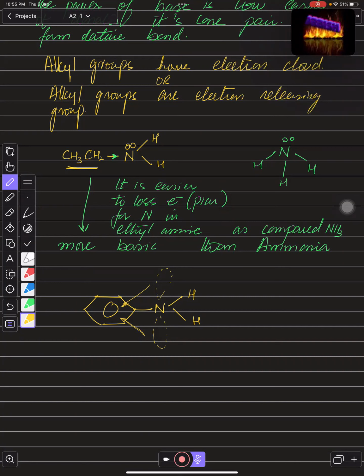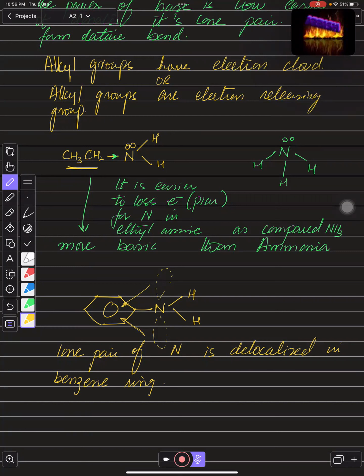lose electrons, right kids? So you can say that the lone pair of nitrogen is delocalized in the benzene ring. That is why it is difficult for the nitrogen to lose electrons.